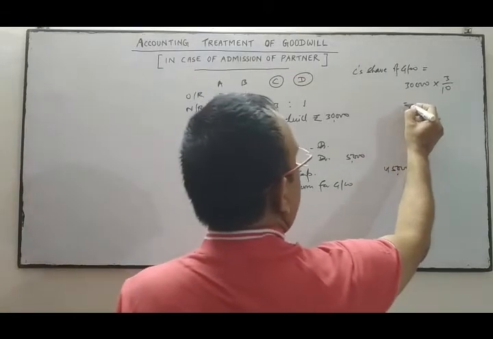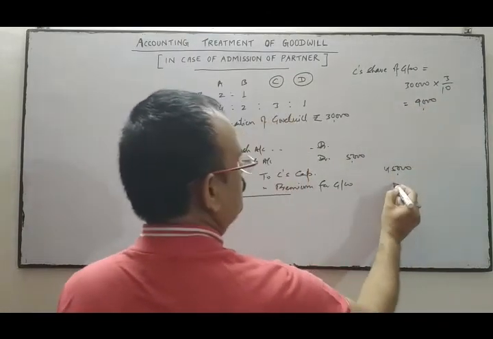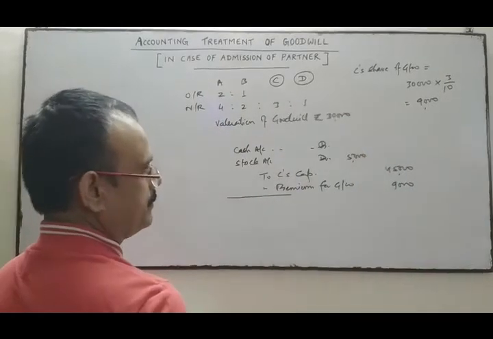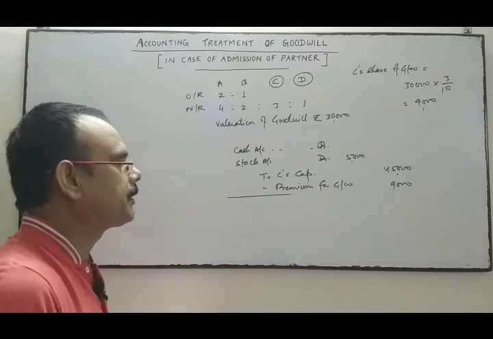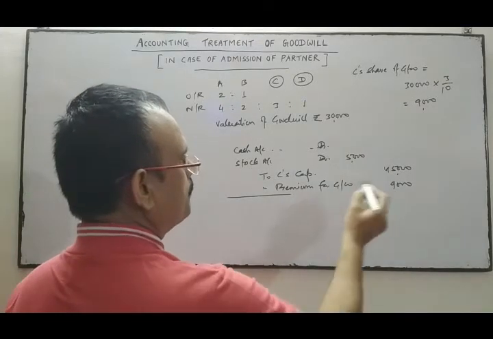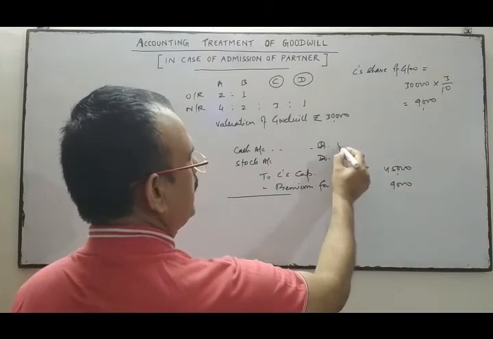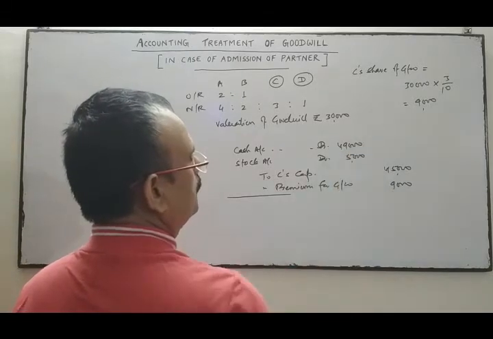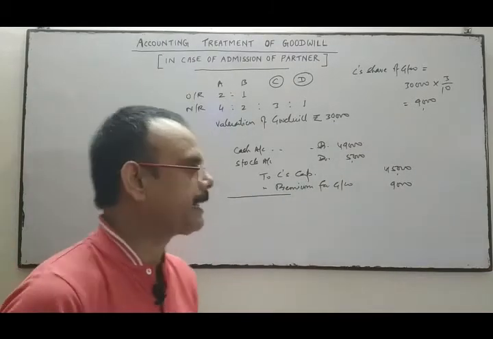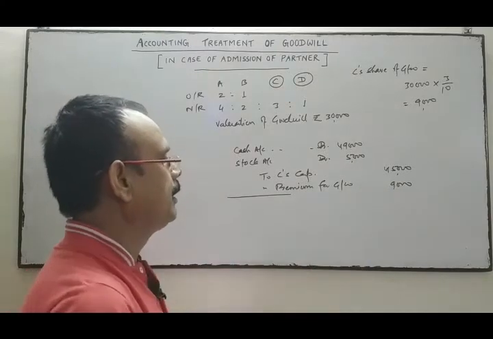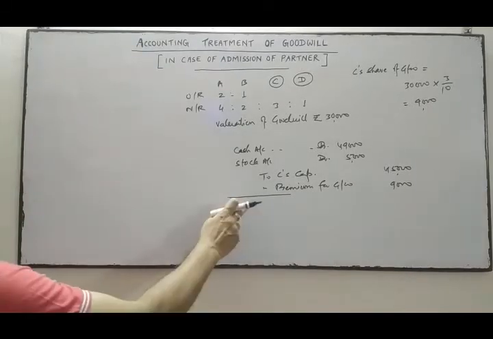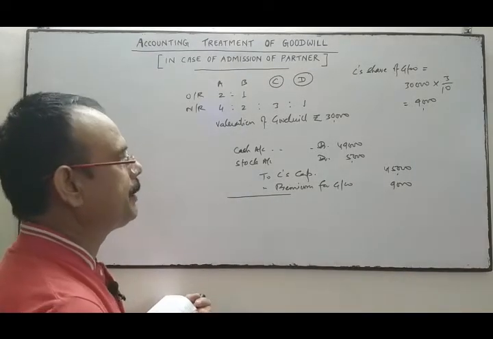So C's share of goodwill is 30,000 into 3/10, which is 9,000. The difference amount will be cash, because C has already given 40,000 in cash. So 40 plus 9, 49,000: 40,000 already given at the time of capital and 9,000 he will give for goodwill. So this is for C's capital and premium for goodwill.